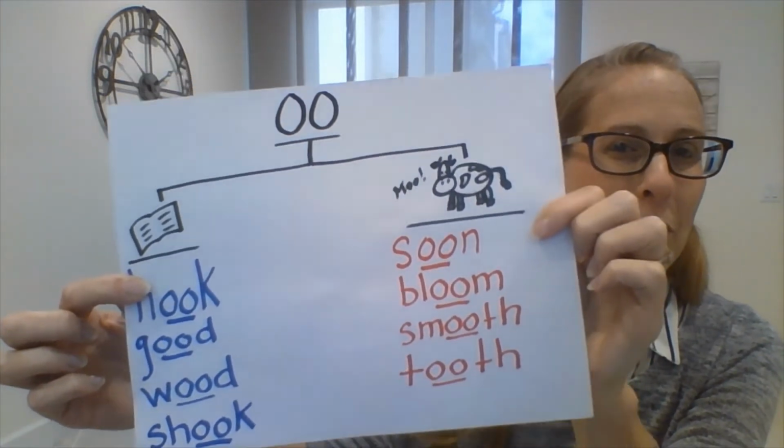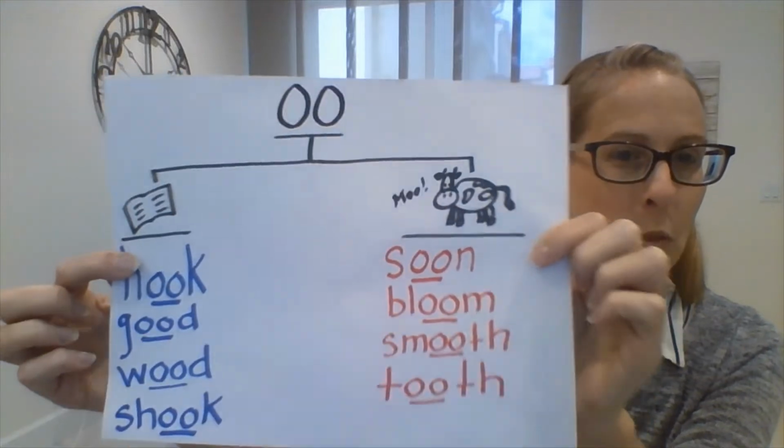We're going to do something now with our review, which is where your piece of paper and pencil comes in handy, okay? So grab your piece of paper and pencil, and today we're going to do three new words using that same spelling pattern. So we know that we're going to be using OO as a spelling pattern. So let's see if we can hear, as a review of last week, the different sounds in the words.